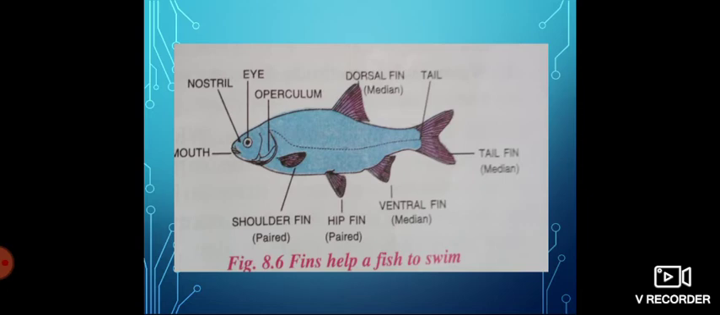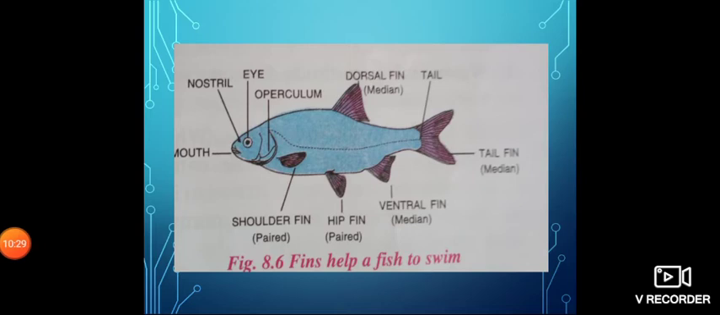That's about scales. Here in the fish you can see the many scales that cover the whole body. The next adaptation is the presence of fins. Fins help the fish to swim in water. With the help of the fins and tail, a fish can swim in water. These are the fins, which help to swim.